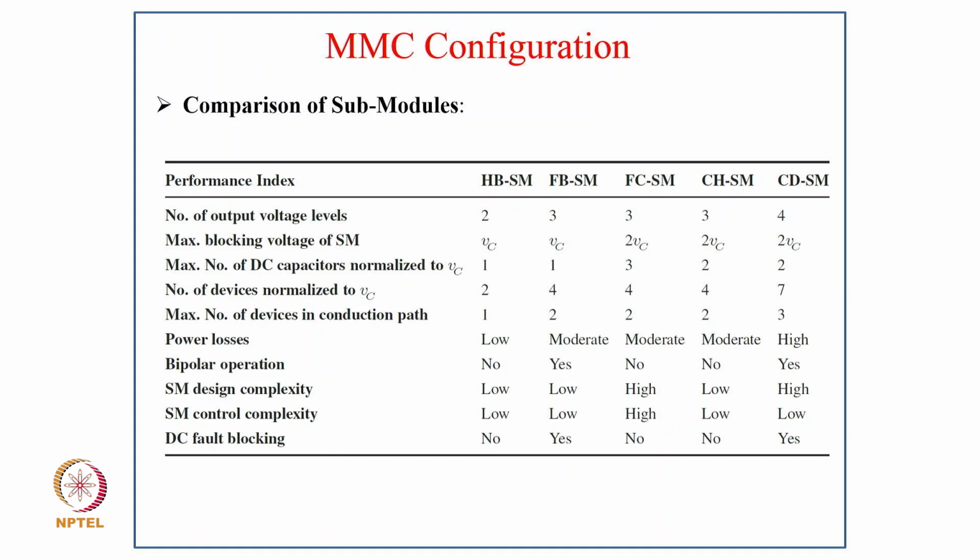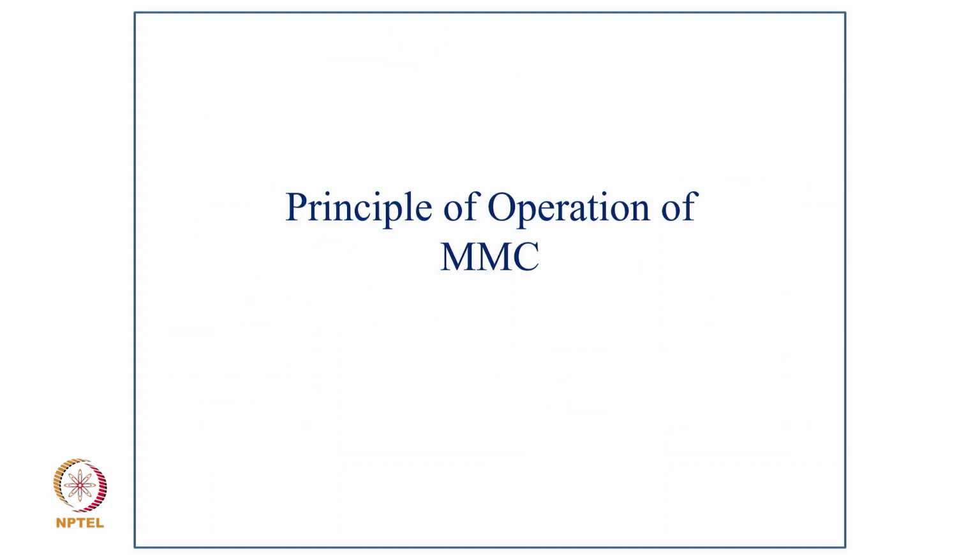The number of DC capacitors required is 1 in half bridge and full bridge, 3 for flying capacitor, 2 for cascaded, and 2 for CDSM. The number of devices per VC is 2 for half bridge, 4 for full bridge, 4 for flying capacitor, 4 for cascaded, and 7 for CDSM. The maximum number of devices in the conduction path is 1 for half bridge, 2 for full bridge, 2 for flying capacitor, 2 for cascaded, and 3 for CDSM. Of course, their relative operational performance is given with the other parameters.